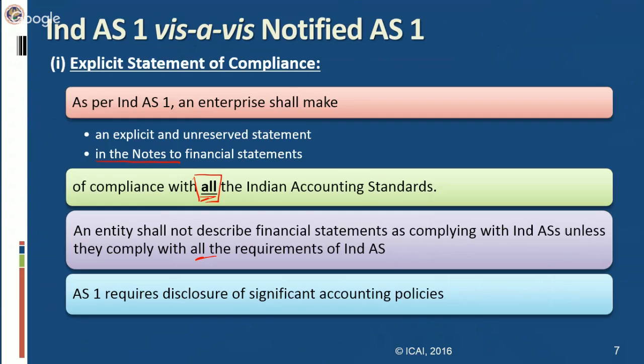You are leaving out other 9 or 10 which are relevant for your business transactions. In that case, the compliance of all Indian accounting standards will not suffice, and the explicit statement will be wrong. So when an entity is complying with Indian accounting standard, they have to submit an explicit and unreserved statement.